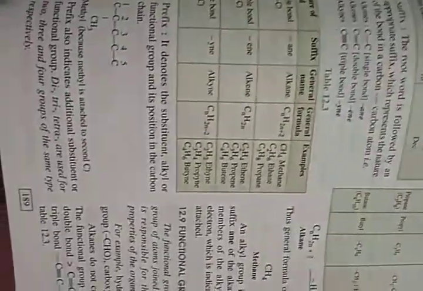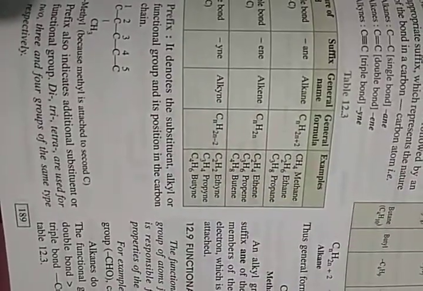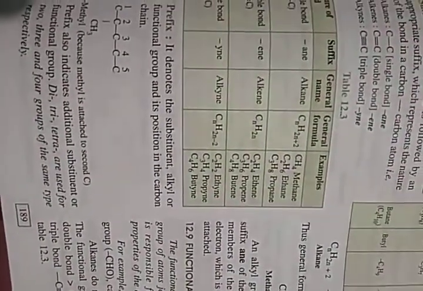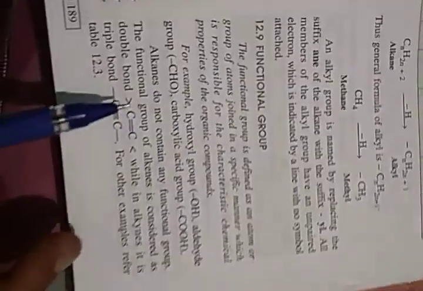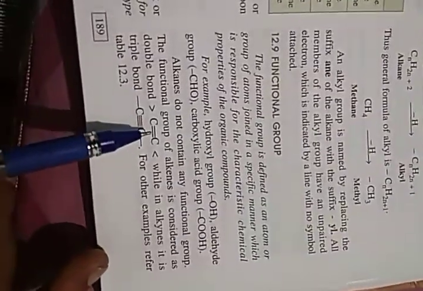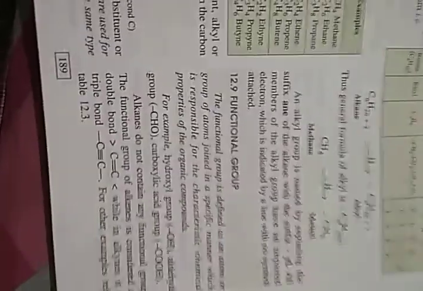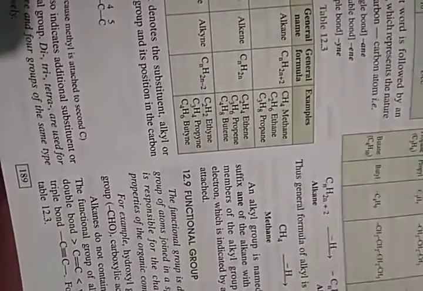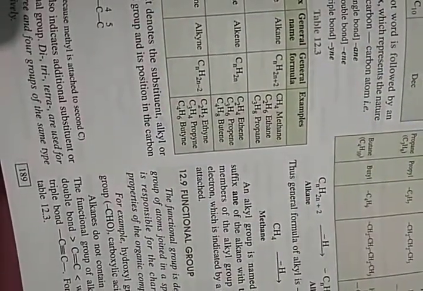Now, in alkane or alkyne, here this is double bond, triple bond. So in alkanes, all the bonds between the carbon, as I told you earlier, are single covalent bonds.